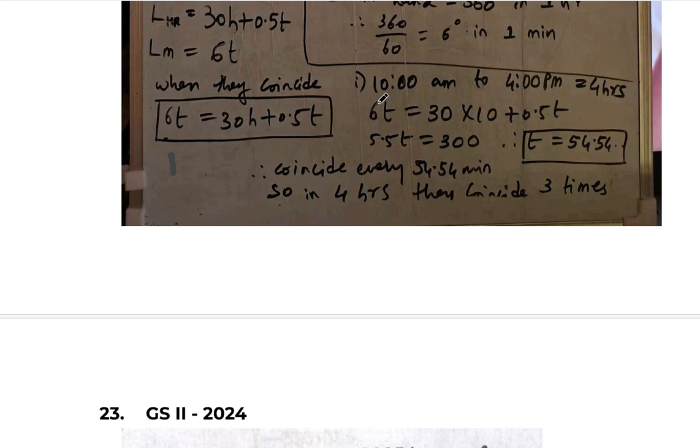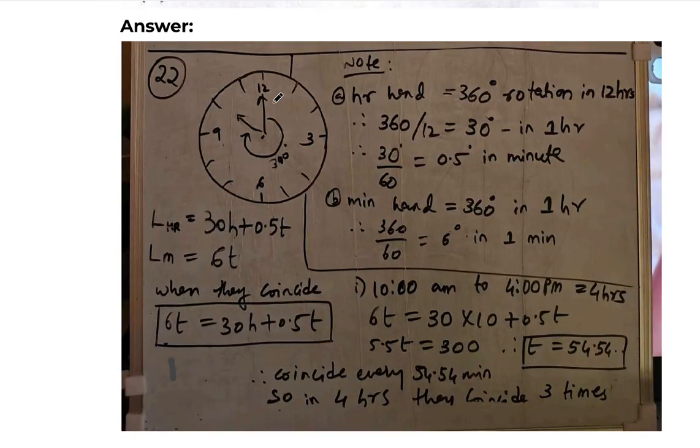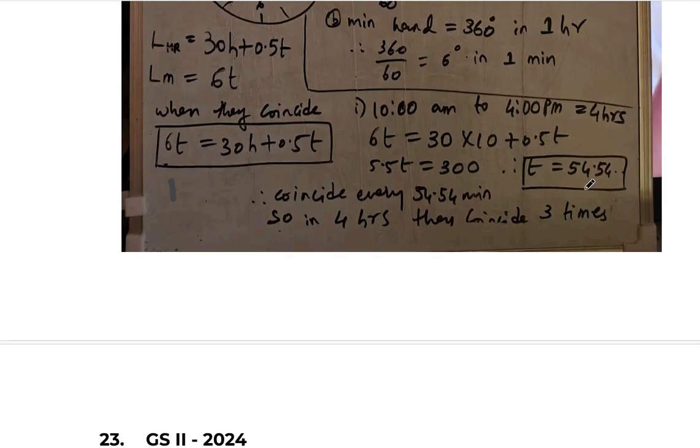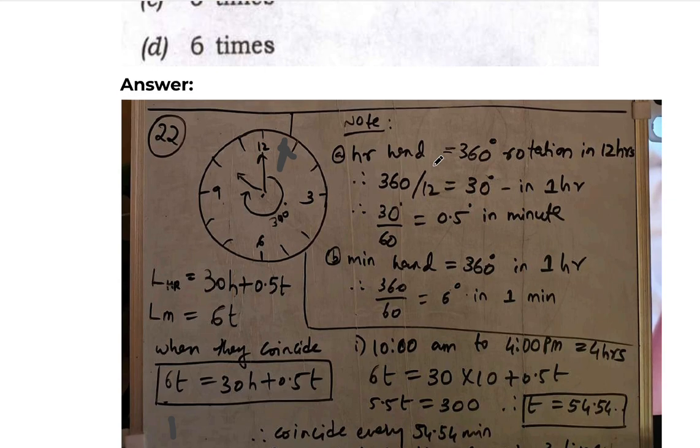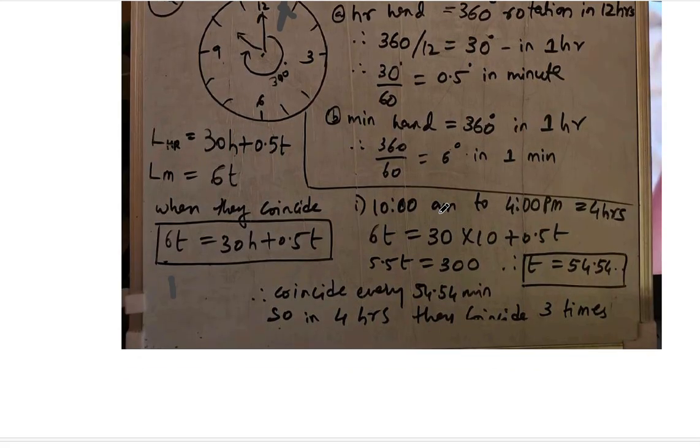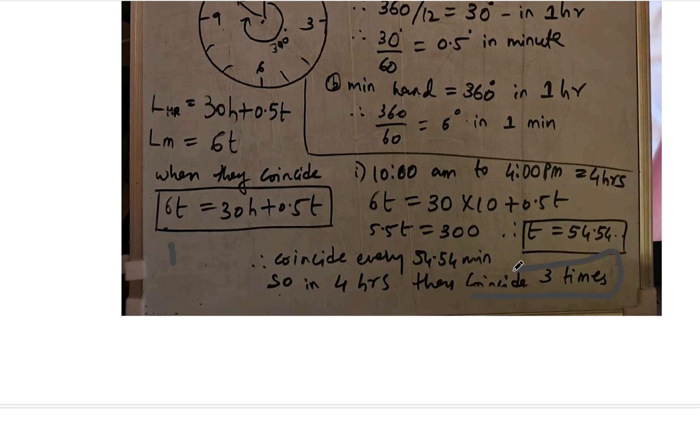12 to 1 they are not going to meet, because see here, when it hits 12 o'clock, both the minute and hour hand are at 12 only. And then when the minute hand covers the whole 360 degrees, still it is not crossing the hour hand, because the hour hand is at 1 o'clock. It is not crossing it. In the next hour only it will cross. So according to the formula also we understood, and according to the picture also we understood, that only 3 times they will coincide with each other.